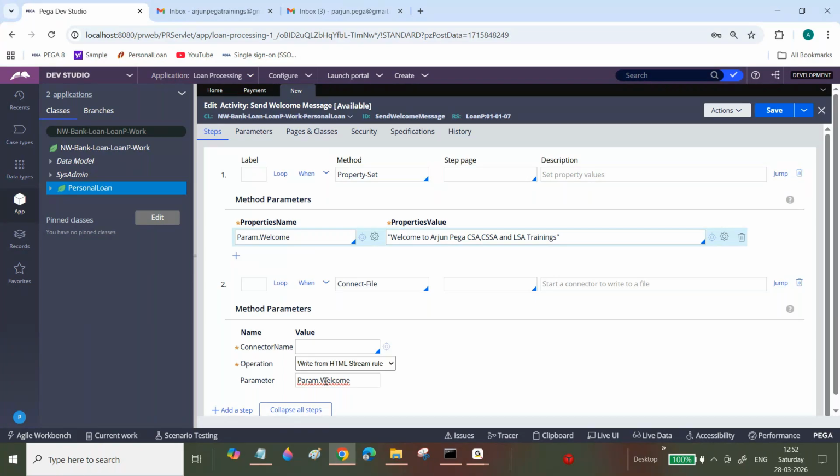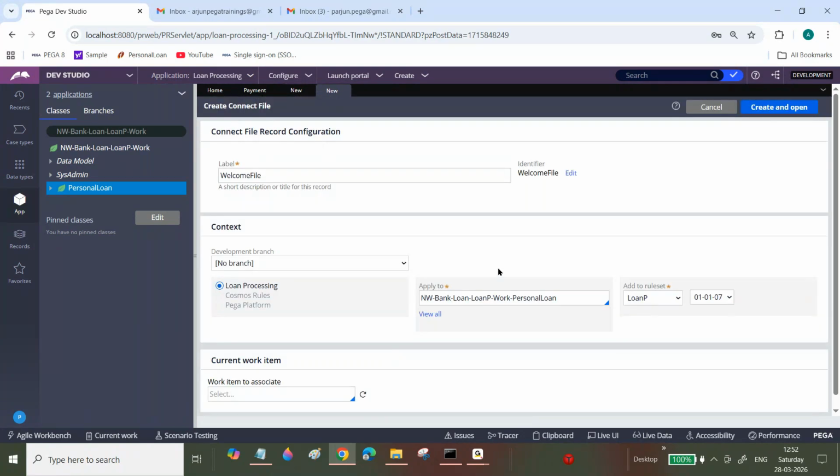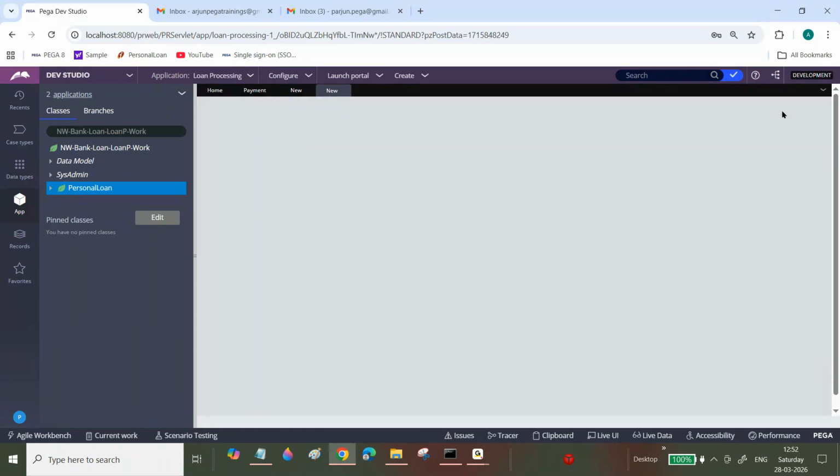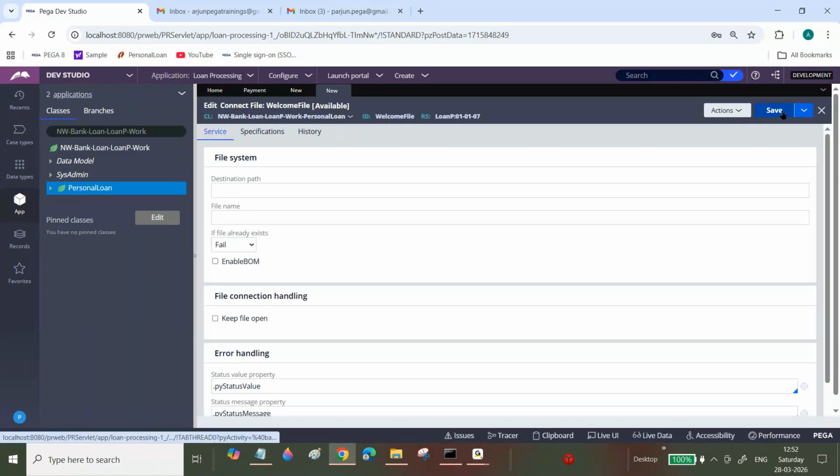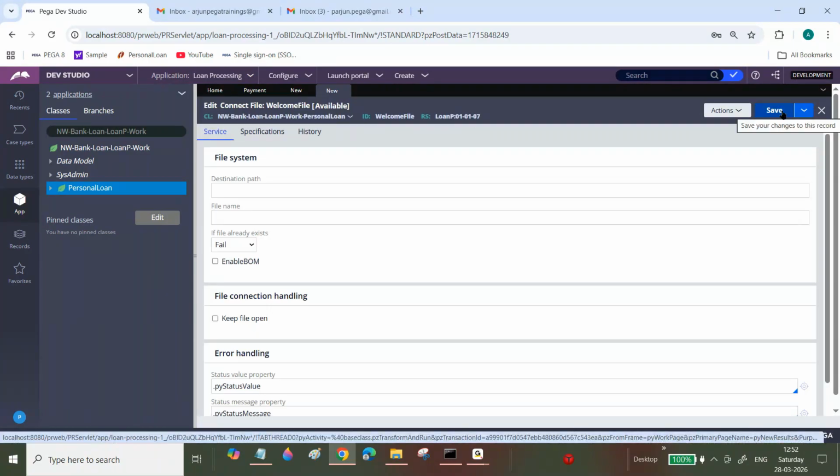Connect file I will explain, don't worry. You can ignore it for now; with repositories, coming weeks, after one week I will explain. You can select the clipboard from property. I will create a welcome file, just as an example, for this job scheduler. For the welcome file, I'm creating one connect file rule.